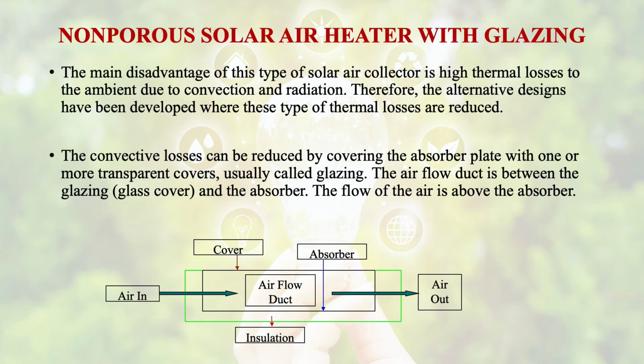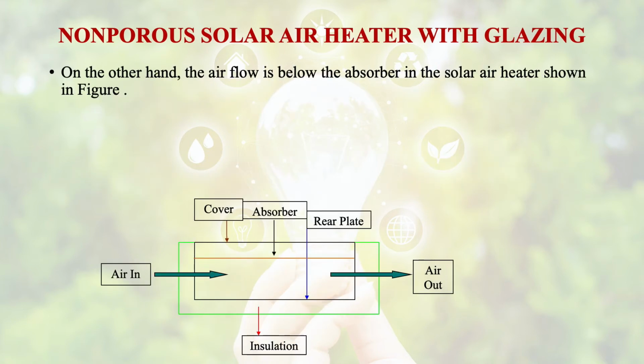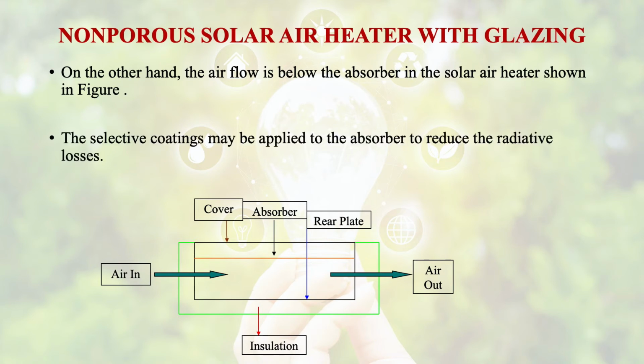The flow of air is above the absorber. On the other hand, in another type, the airflow is below the absorber in the solar air heater. Some selective coatings may be applied to the absorber to reduce the radiative heat losses. So two kinds could be there: one in which airflow is above the absorber, and one where airflow is below the absorber.